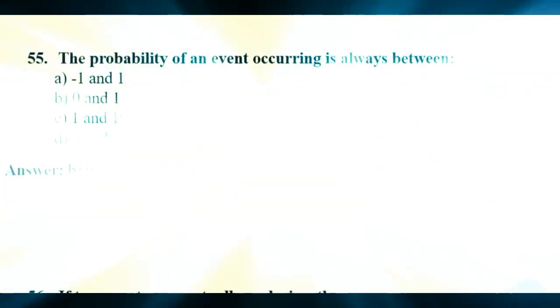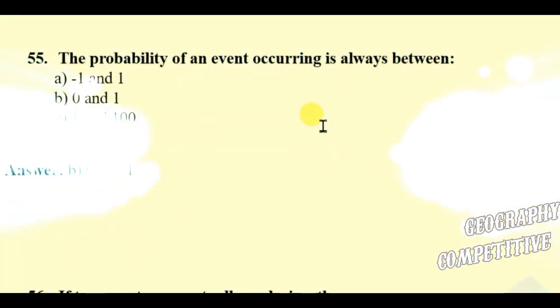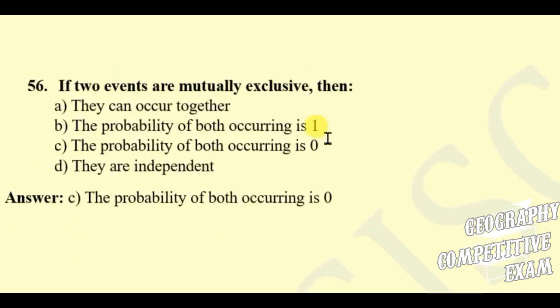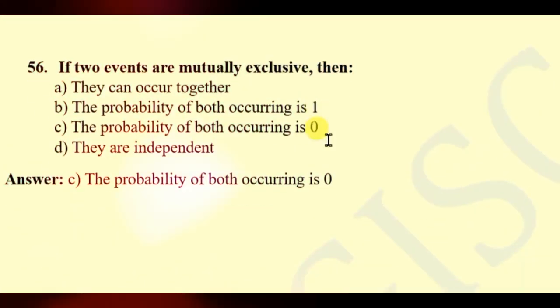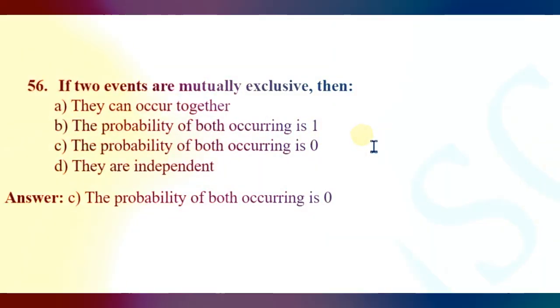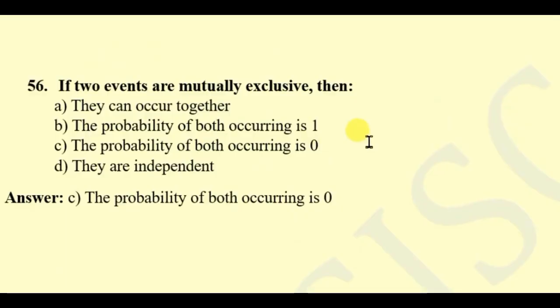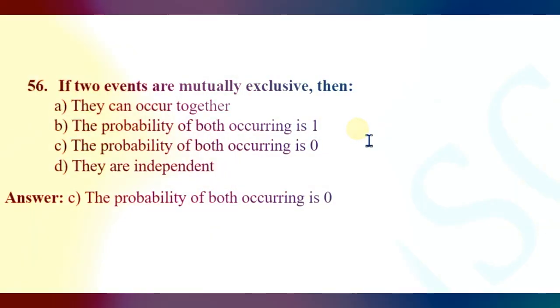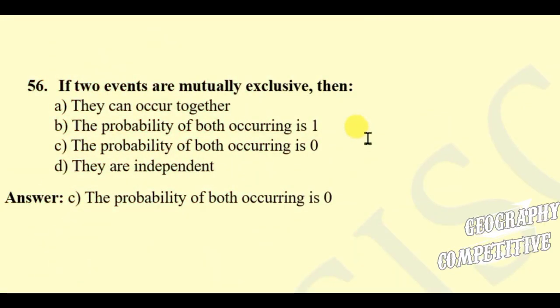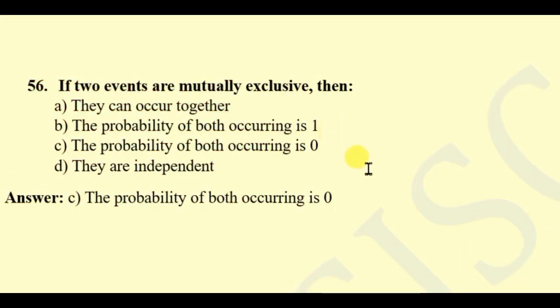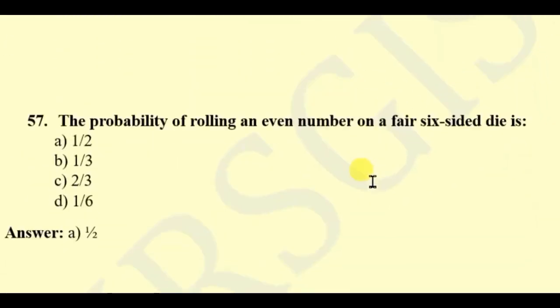Question 55. The probability of an event occurring is always between 0 and 1. Question 56. If two events are mutually exclusive, then they can occur together. The probability of both occurring is 1. The probability of both occurring is 0. So they are independent. Here the right answer will be the probability of both occurring is 0. Means at the same time both cannot occur.